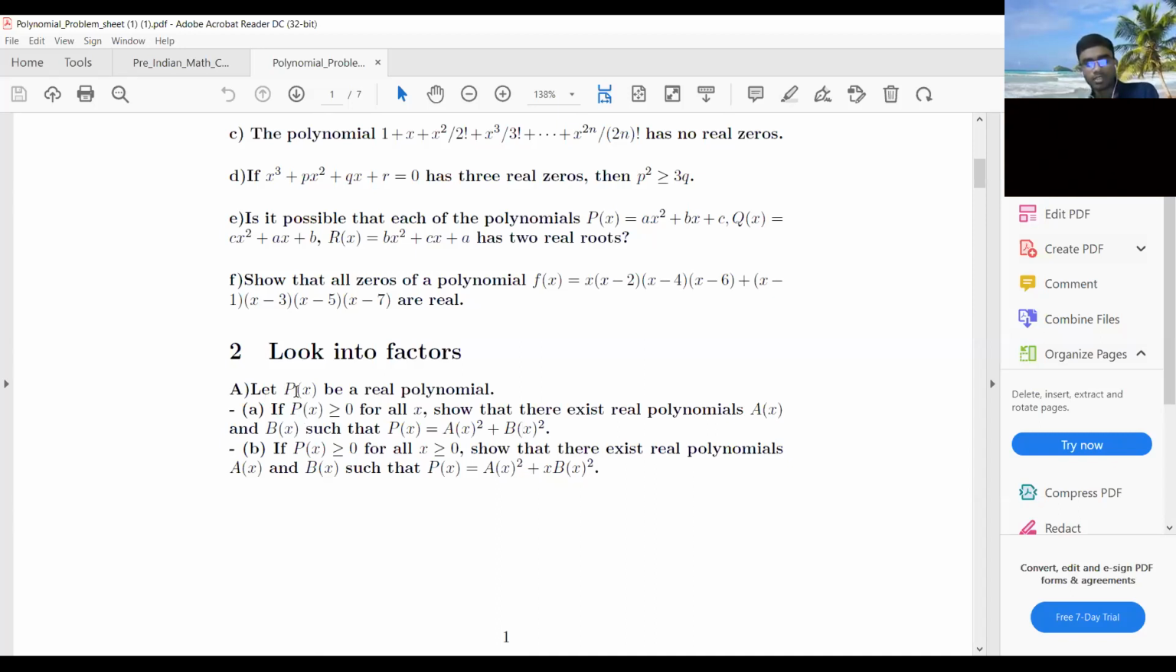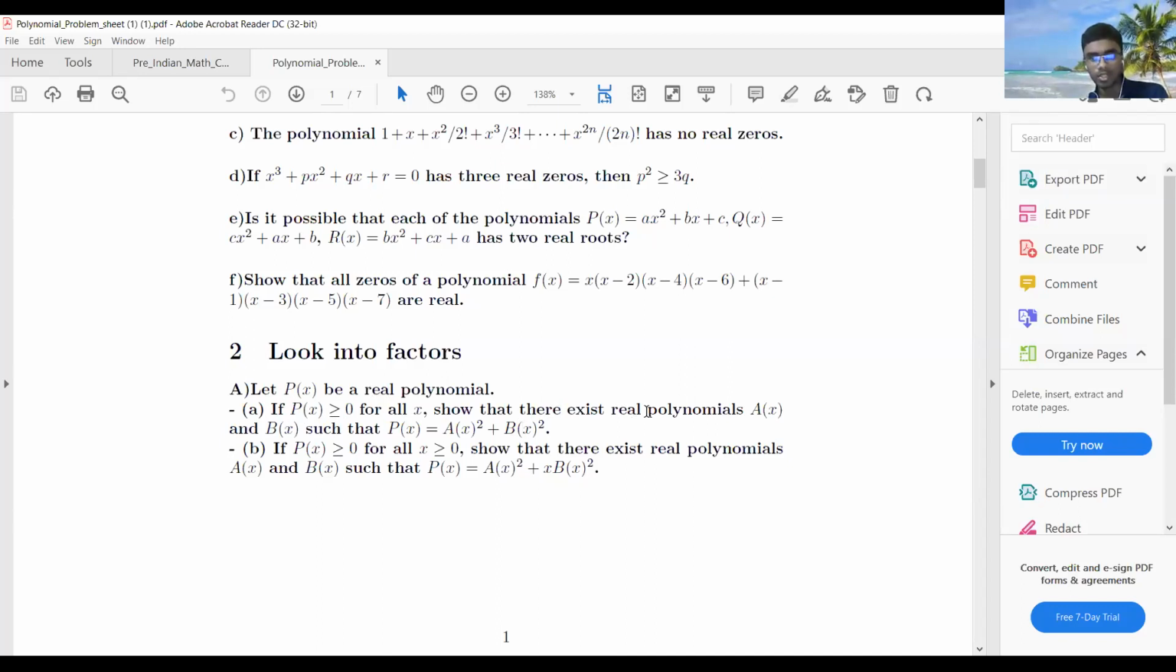P of x is a real coefficient polynomial. Real polynomial means real coefficient polynomial. Basically all these things are IUQM level and a bit slightly higher than IUQM level. We need to show that there exists a real polynomial, there exist real polynomials a and b, so that p of x can be written in this particular form. Okay, I am taking the problem to my board, and let's try to solve it.